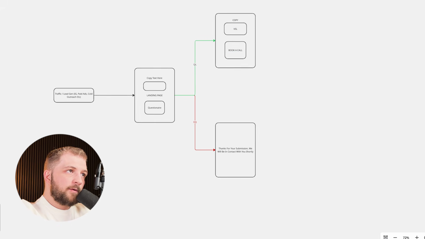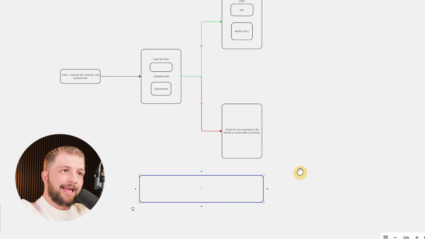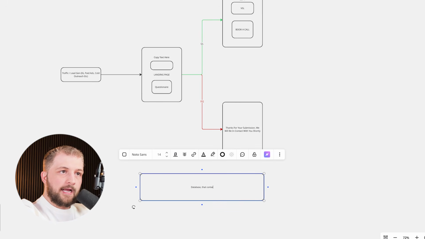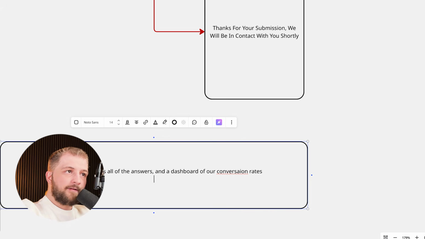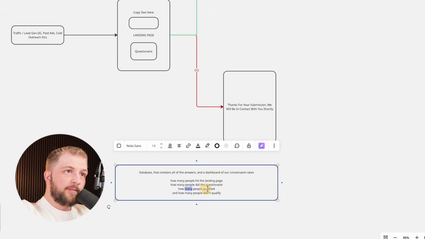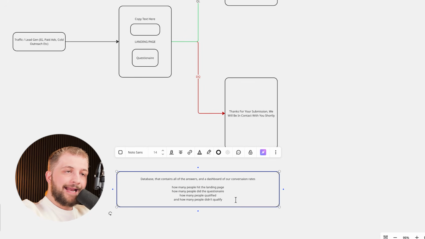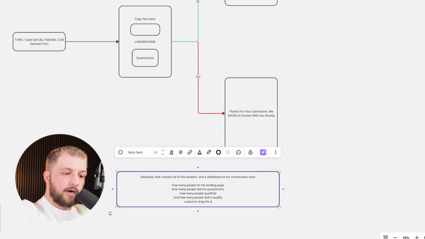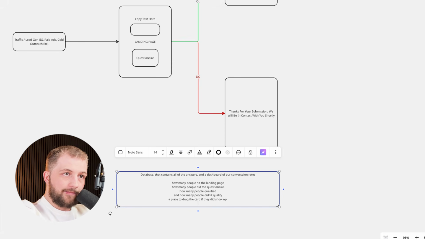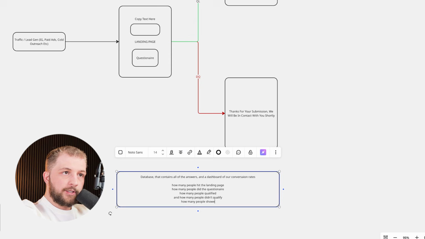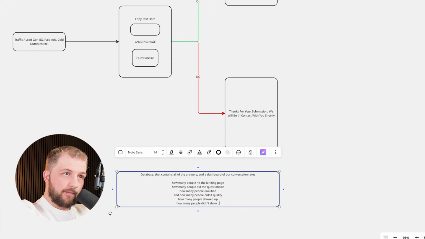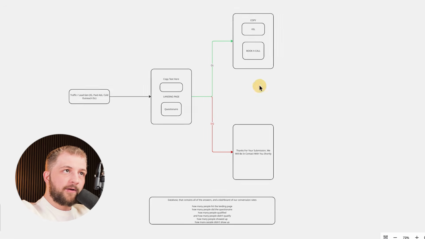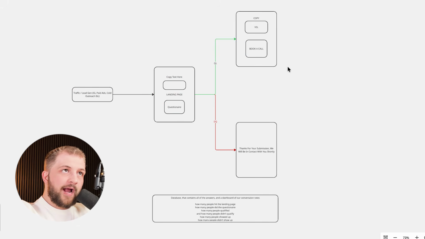Now, what we want to do is we want to have our own backend in the cloud database that contains all of the answers and a dashboard of our conversion rates, okay? So our conversion rates are going to consist of how many people hit the landing page, how many people did the questionnaire, how many people qualified, how many people didn't qualify, and then a place to drag the cards if they did show up. So let's do how many people showed up, how many people didn't show up. Okay, so that is what all the metrics we want to track. Okay, and this is giving us a really basic funnel for being able to track an entire system.